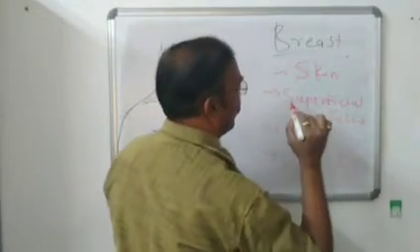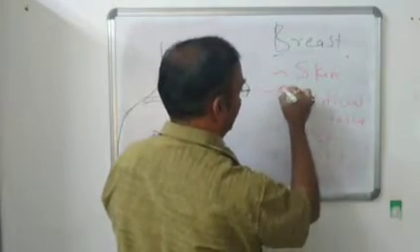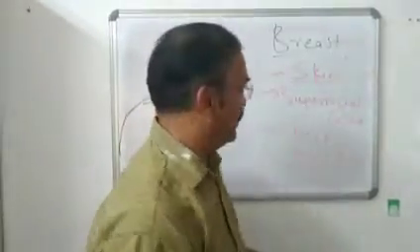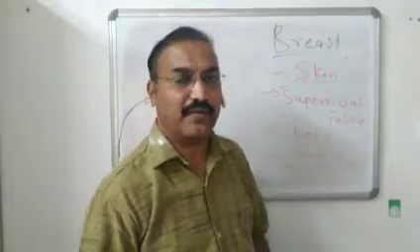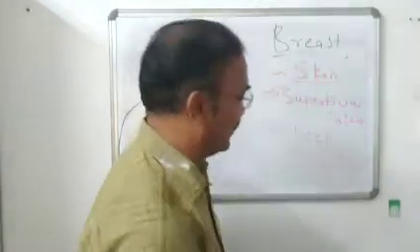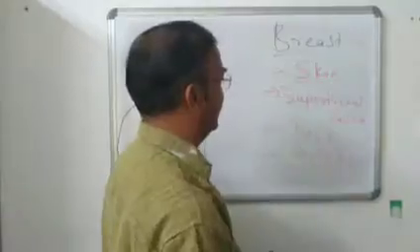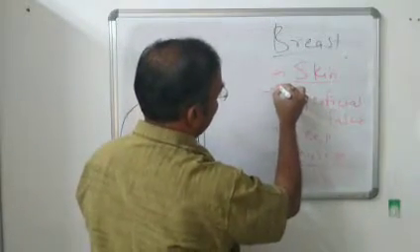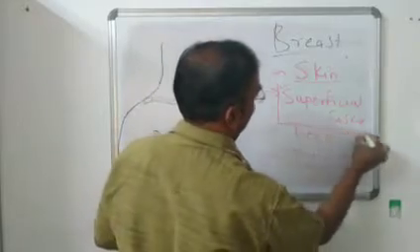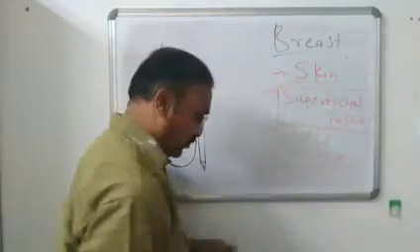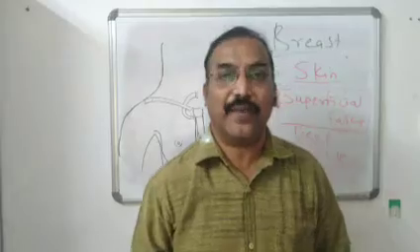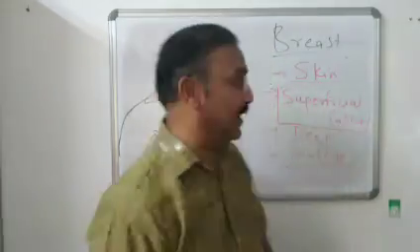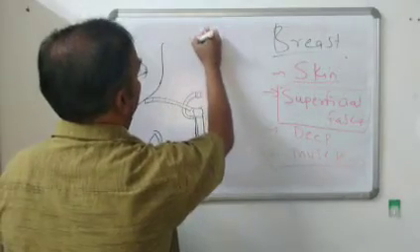Now we study whatever structure is present in superficial fascia. We study the skin. It is very delicate. It is very sensitive in nature. It has got rich nerve supply, the supraclavicular nerves, intermediate medial nerves, cutaneous nerves, also branches of intercostal nerve, anterior and posterior. And just below the skin, we find the superficial fascia. So in superficial fascia of pectoral region, one important gland is present, and the name of this gland is breast or mammary gland.